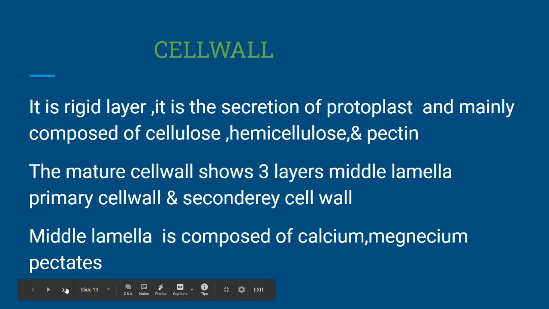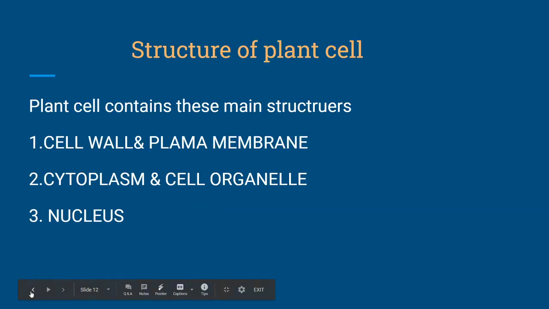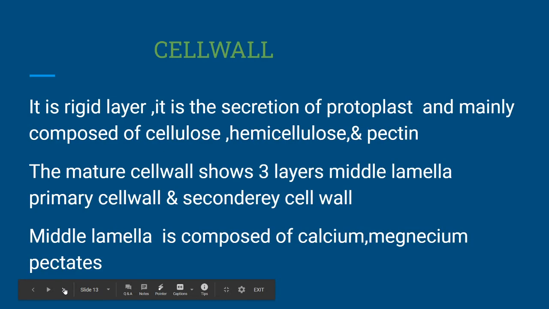So now you see the structure of plant cell. What are the cell organelles? The main structures seen in the plant cell are cell wall, plasma membrane, cytoplasm, cell organelles and nucleus. So these are the main components of the plant cell. Cell wall: it is a rigid layer. It is a secretion of protoplast and mainly composed of cellulose, hemicellulose and pectin.